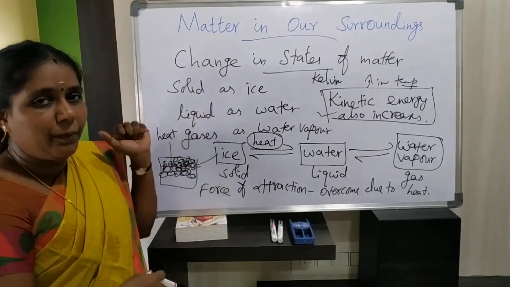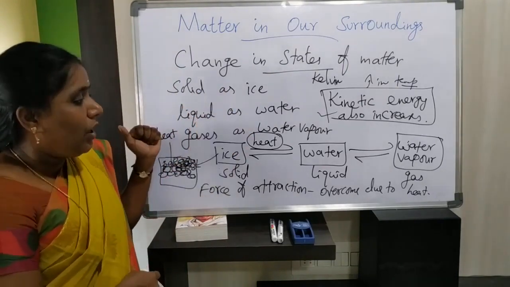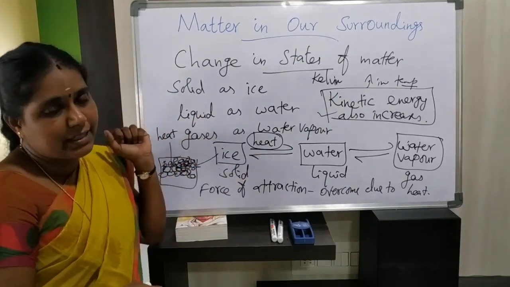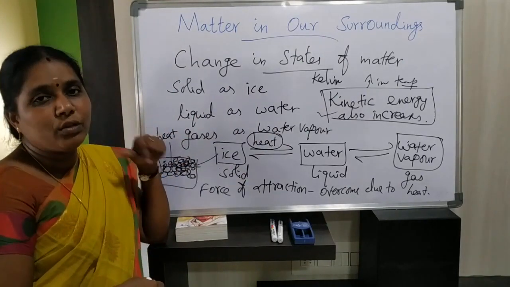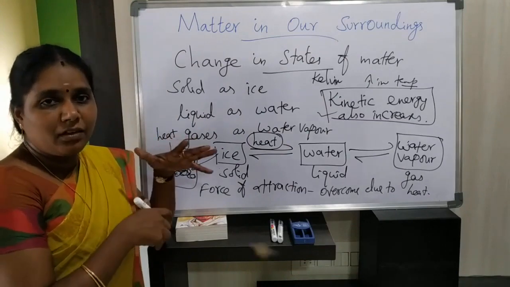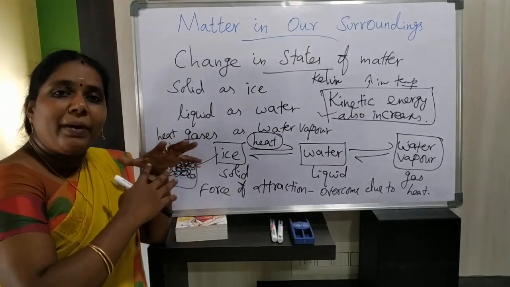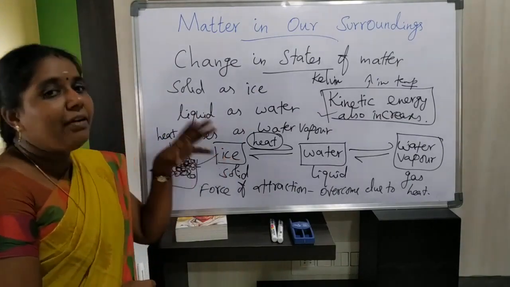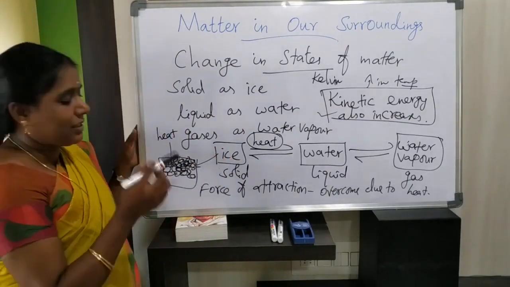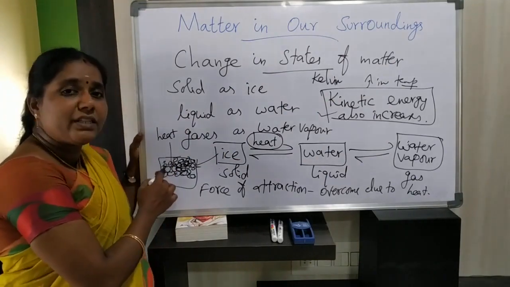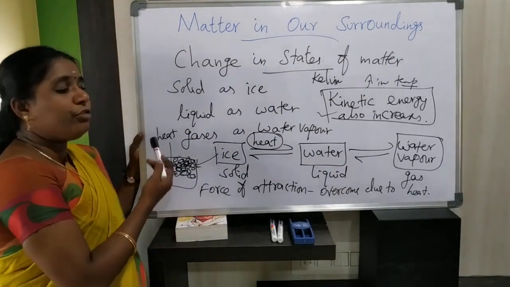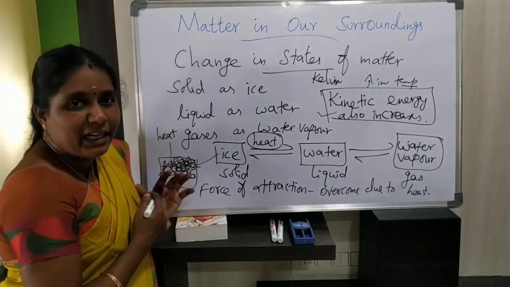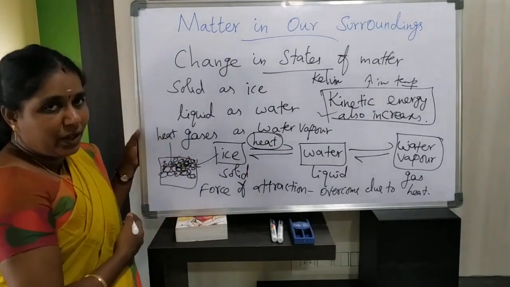So in these three states we are taking water, that is ice, water as well as water vapor. Now with the help of this we are going to convert one state of matter into another state of matter. Now you have to think what happens here, how one state of matter will convert into another. With the help of temperature we are going to discuss first. How will the temperature overcome the force of attraction between the particles and change one state of matter into another state of matter? First we are going to discuss this.